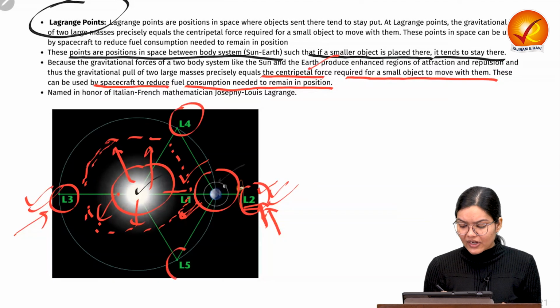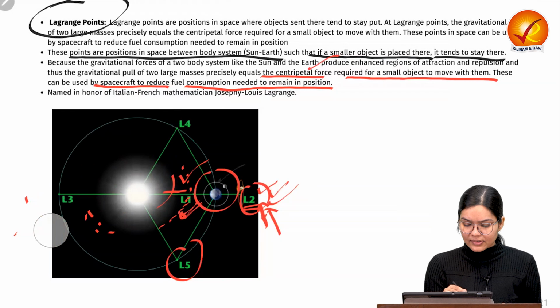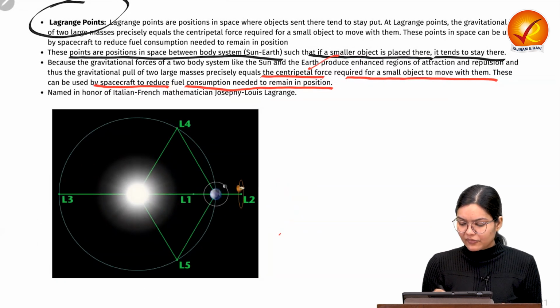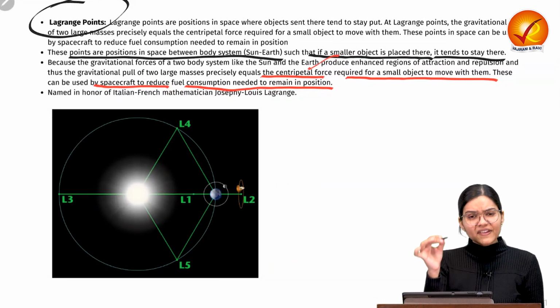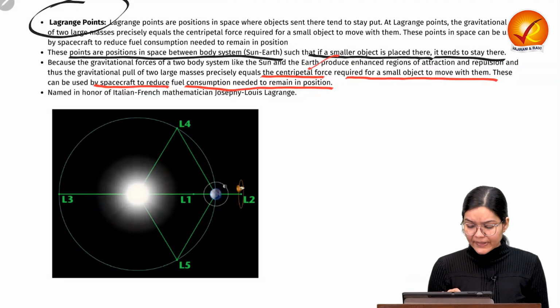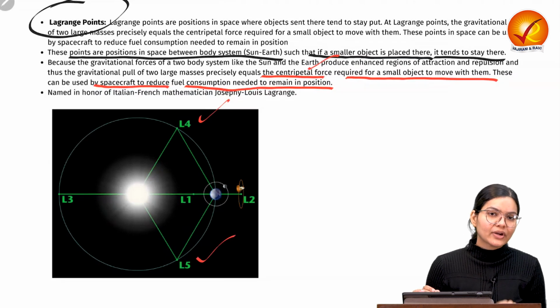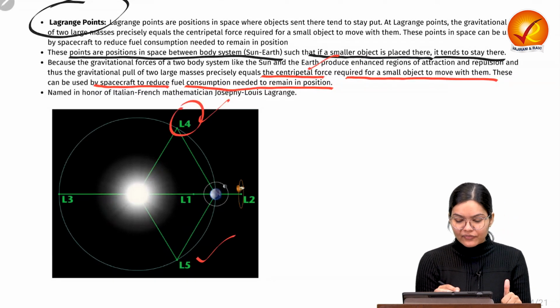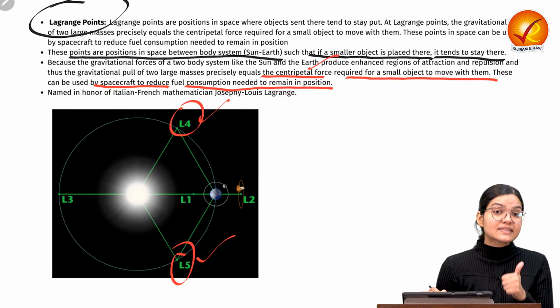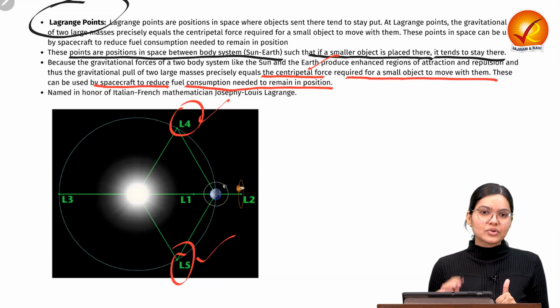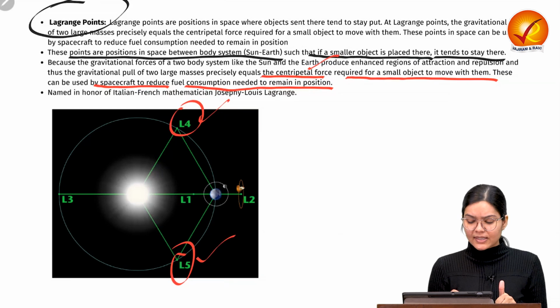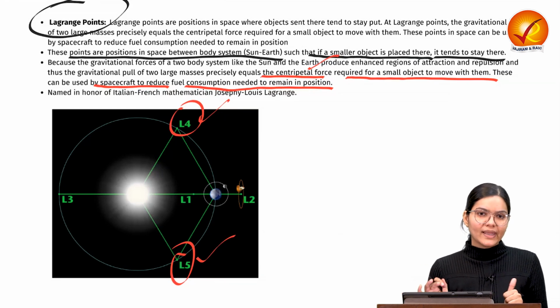Now let's talk about L4 and L5. If we make an equilateral triangle between Earth and Sun, so this is Earth, this is Sun, and we are making an equilateral triangle, then at the apex of the triangle, on both sides, we will find L4 and L5. These L4 and L5 are comparatively stable positions, the kind of Lagrange points which are comparatively stable as compared to L1, L2 and L3.